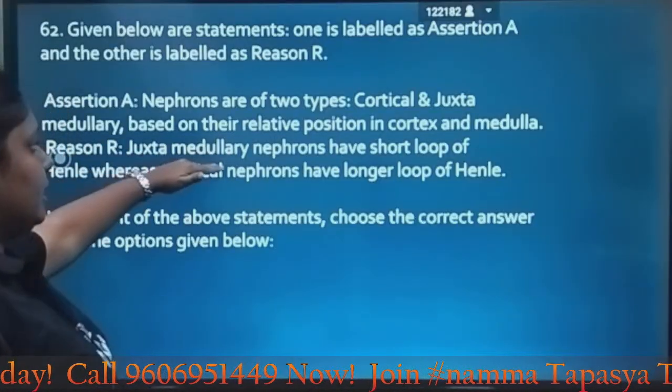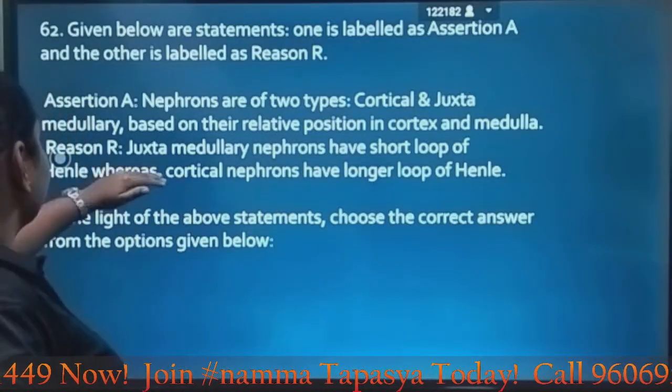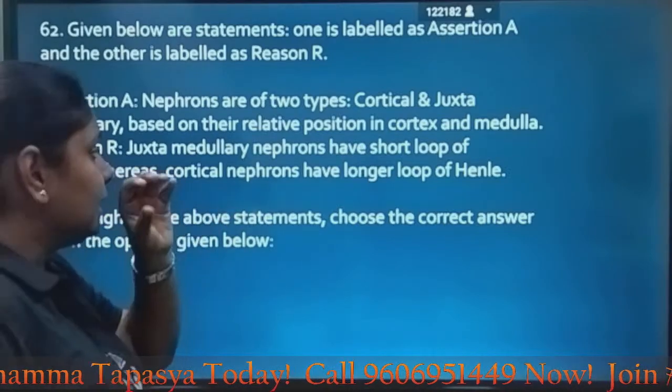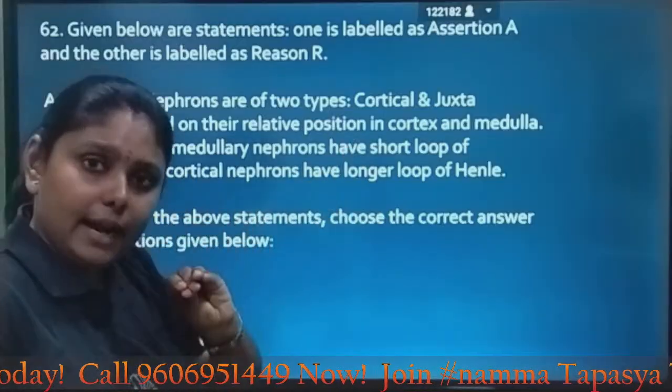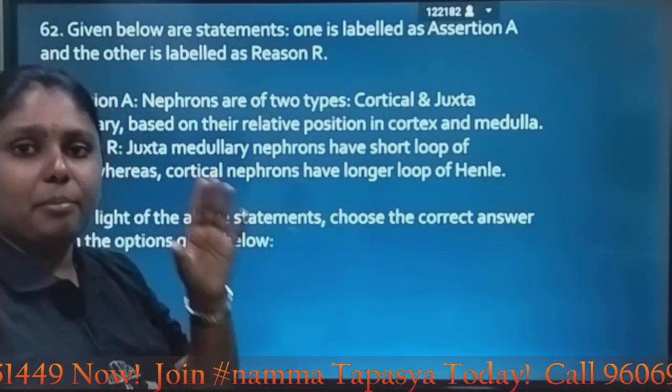No, because juxtamedullary nephrons have long loop of Henle, whereas cortical nephrons have short loop of Henle. There are minor mistakes which you can identify only if you remember it exactly.